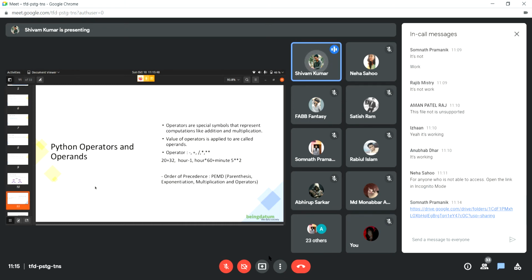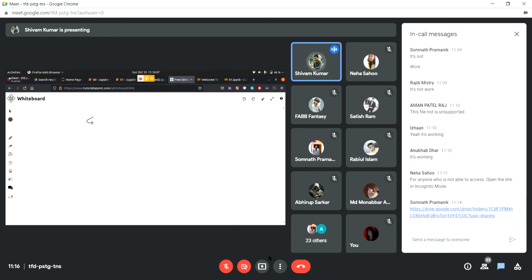Next we'll talk about operators. Operators are special symbols that mean something to the interpreter. We talked about two types of operators: mathematical operators and relational operators. Those were less than, greater than, double equal to, not equal to, less than or equal to, and greater than or equal to.